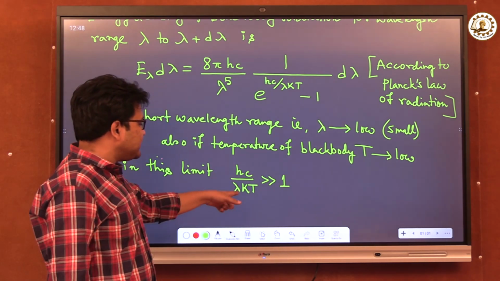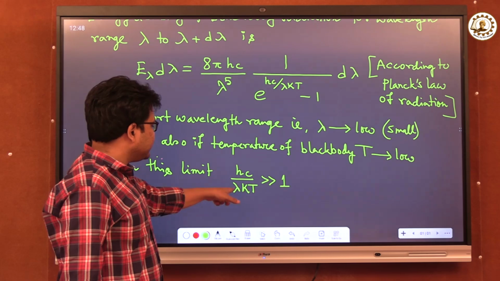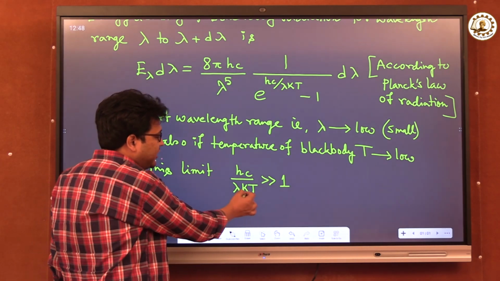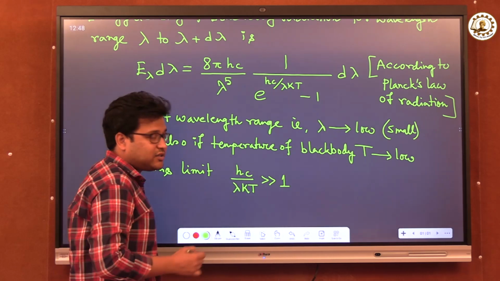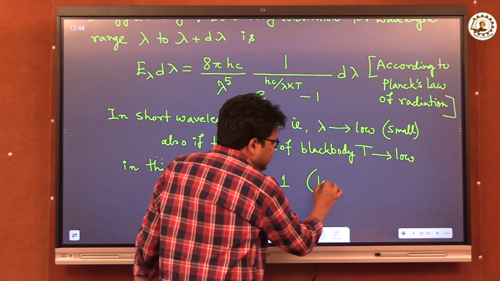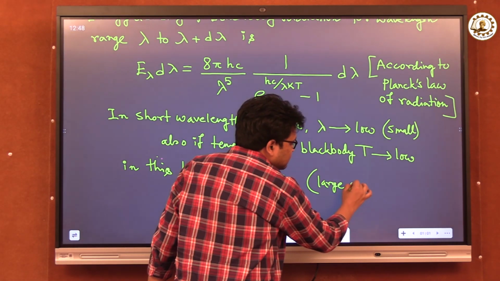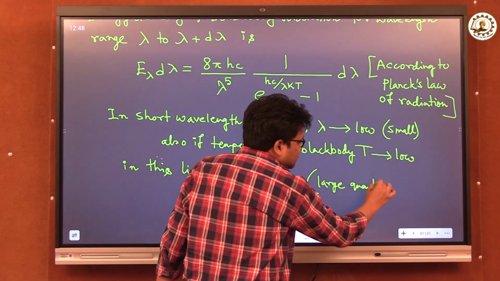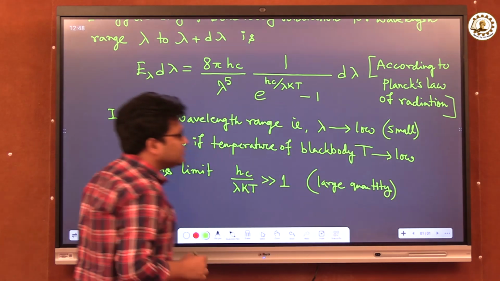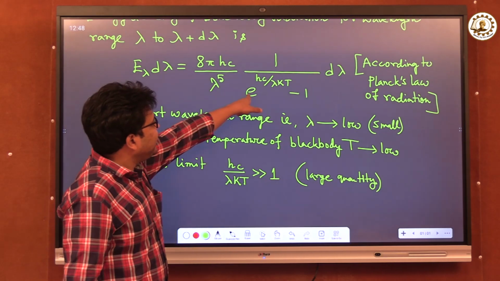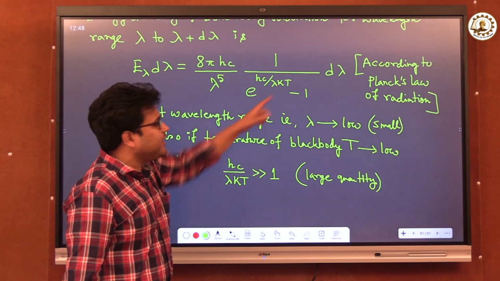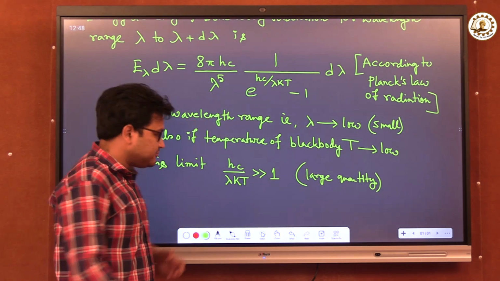As you can see, lambda and T, these two quantities are in the denominator of the ratio. So that is why the total ratio becomes very large. So it is a large quantity, and for that reason, this term e to the power hc by lambda kT also becomes very large.